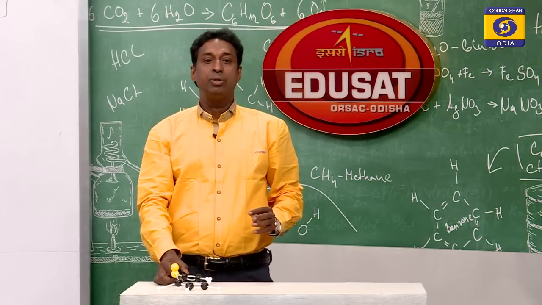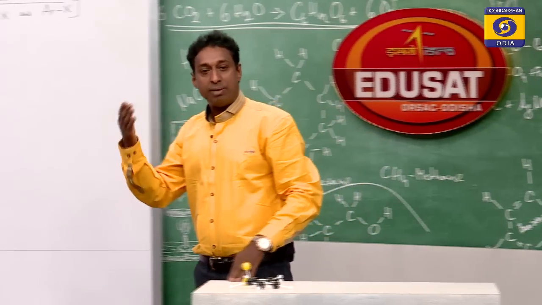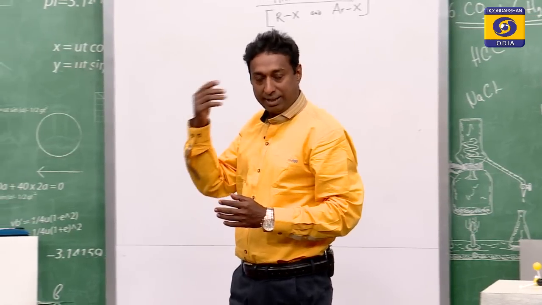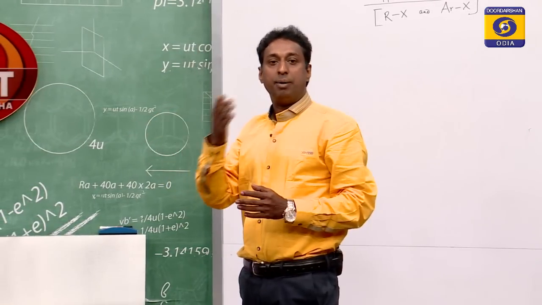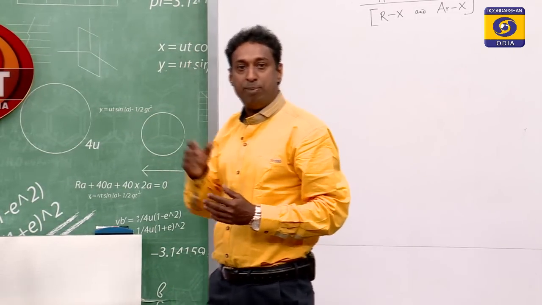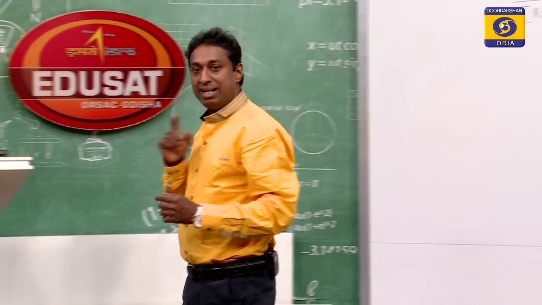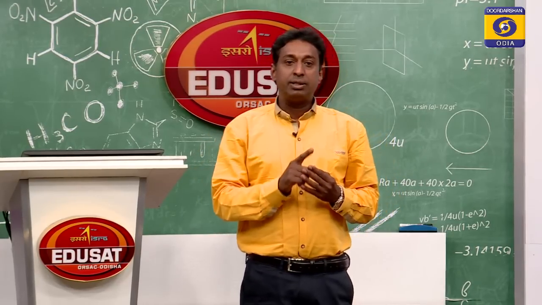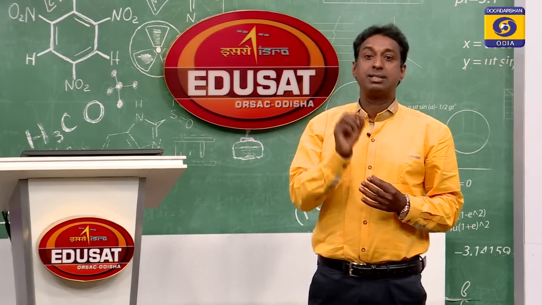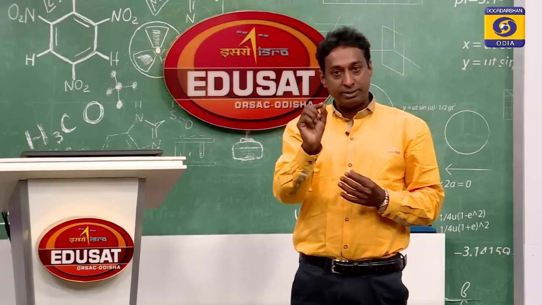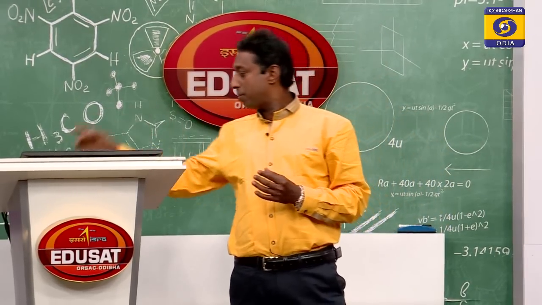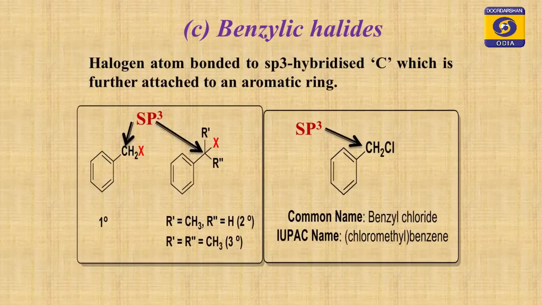Next, students, we will move to one more type of halide, that is called benzyl halide. The benzyl halide is also a type of allyl halide, in which the carbon atom to which the halogen is attached is sp3 hybridized, but that carbon is attached to a benzene ring system. Look at the slide, this is benzylic halide.